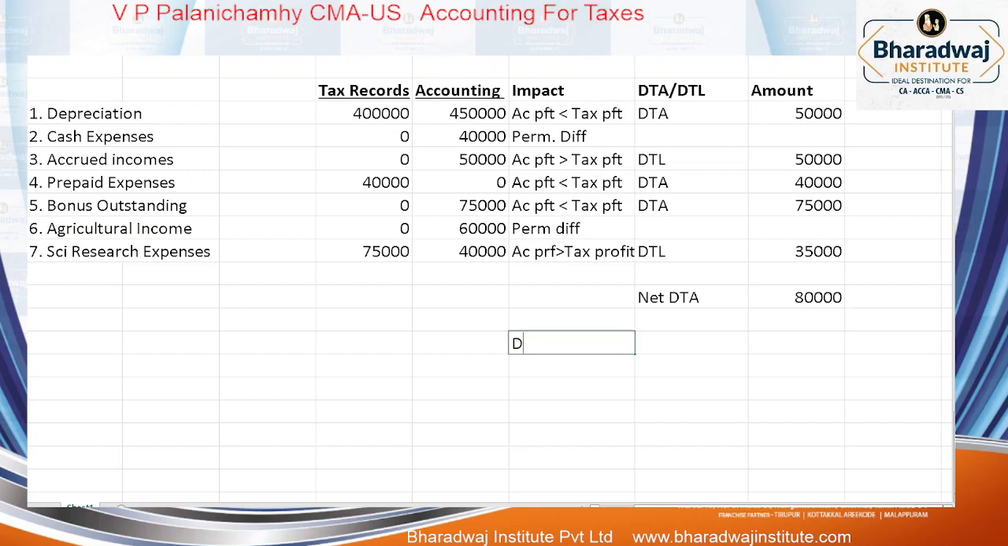So deferred tax asset is equal to 80,000 into what percentage? 35%.